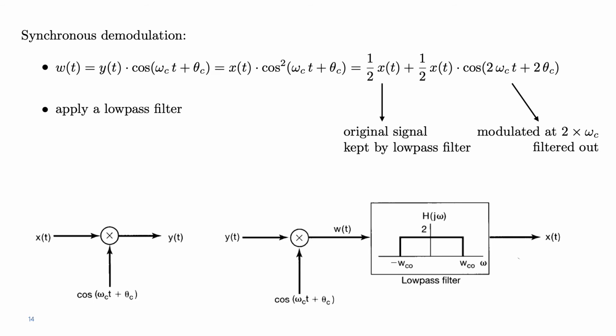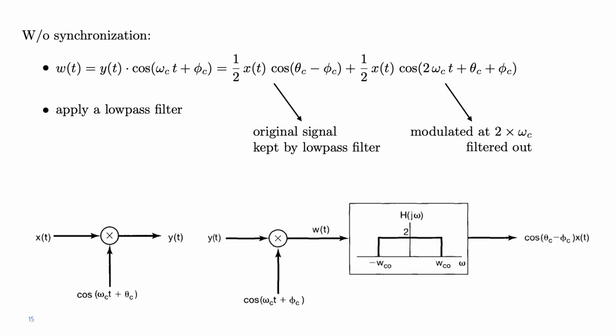We get y of t, for example, somewhere else, after having transmitted y of t over a wireless channel. Then we multiply y of t by the same cosine, by the same carrier, with same frequency and phase. We obtain W. We filter W with a low-pass filter that eliminates the high frequency component and gives us back the original signal x of t.